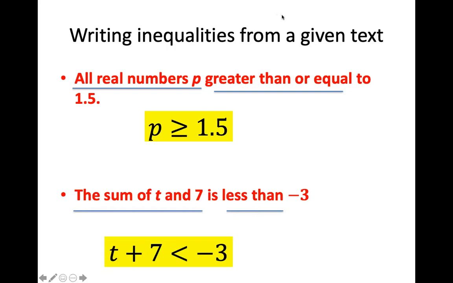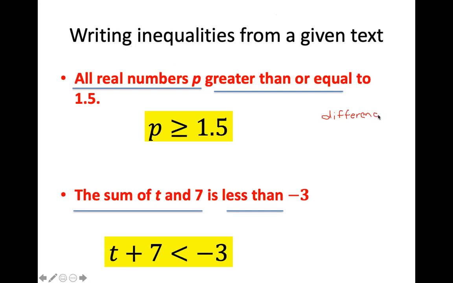A couple words that I'd like to point out to you. These are the magic words. Remember the $10 word for subtraction is difference, D-I-F-F.